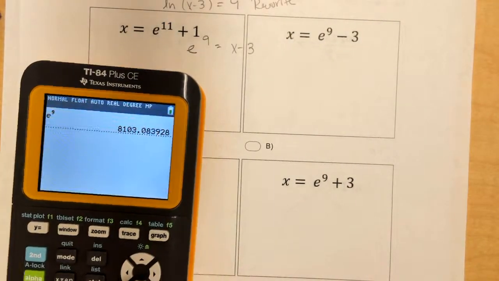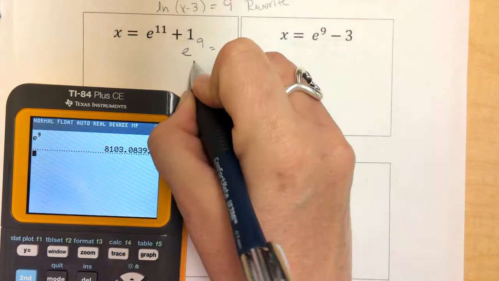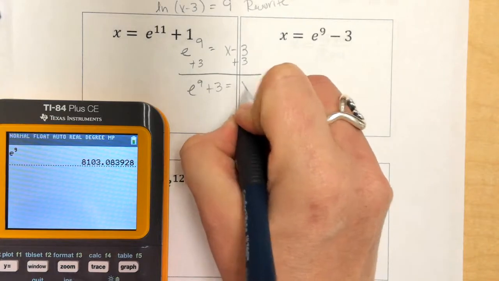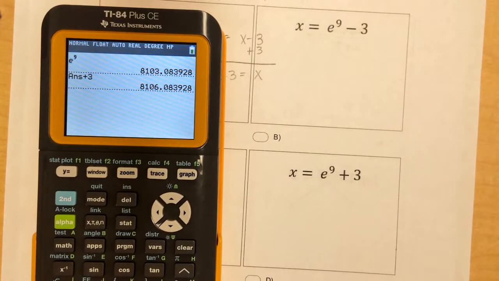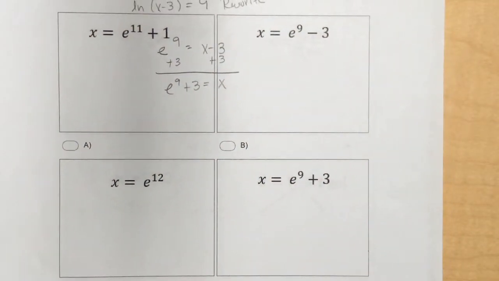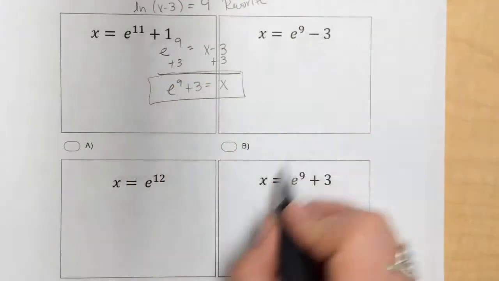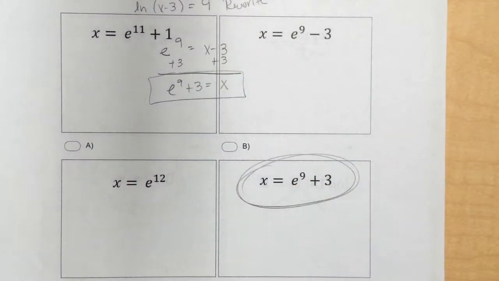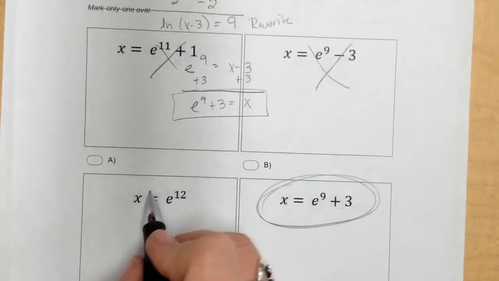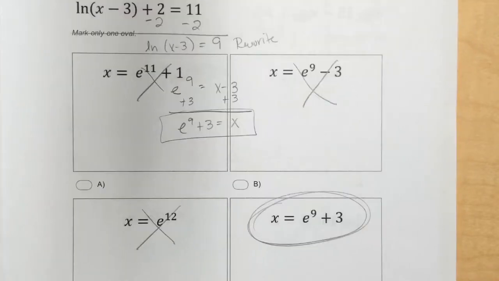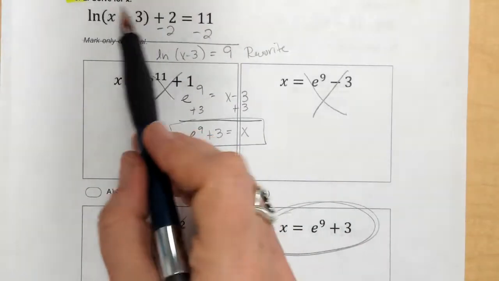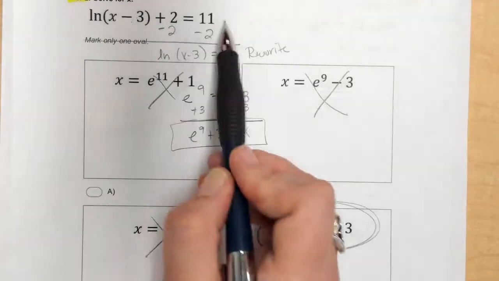Enter. And then I'm trying to get this x alone, so I'm going to add 3. So many people put subtract 3. That would be wrong. So I've got e to the 9th plus 3. So I'm going to hit plus 3. I got that number. Those are not my answer choices. However, what I did do right here happens to be this answer choice right there. It's not minus 3. I don't know where e to the 11th came from, and I don't know where e to the 12th came from. They don't make any sense. You move 11 because they didn't move the 2. You have to move anything that is not the argument. This is your argument. Get that out of the way.